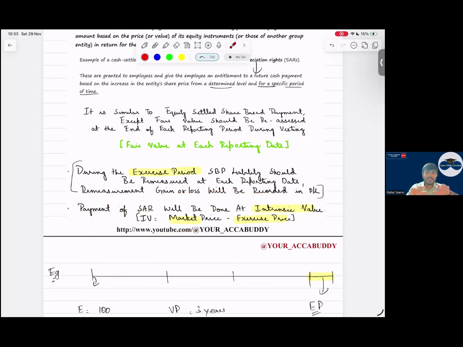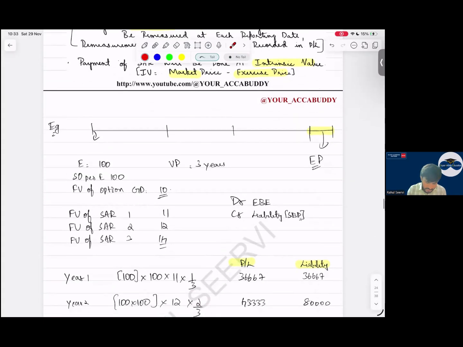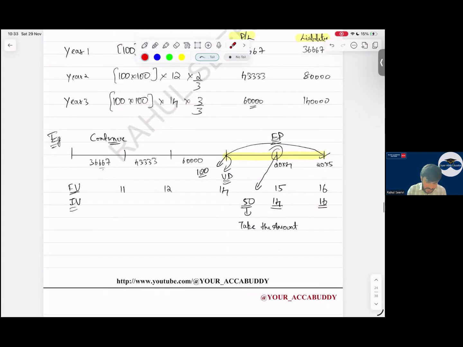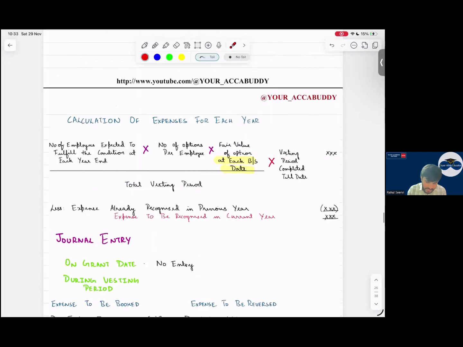In case of cash settled share based payment, the company will recognize the expense over the vesting period and as a liability. Then the value of the liability at each reporting date will change based on the fair value of the option at each reporting date. Two important sentences. So let us directly jump into the calculation and a basic question.